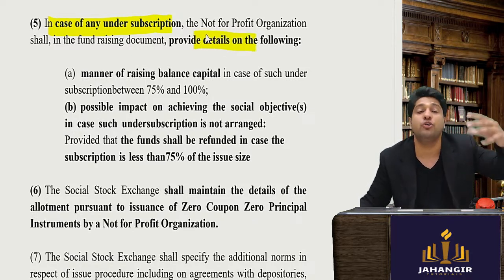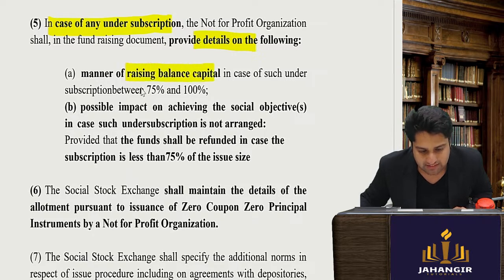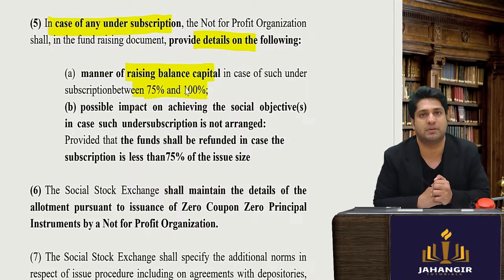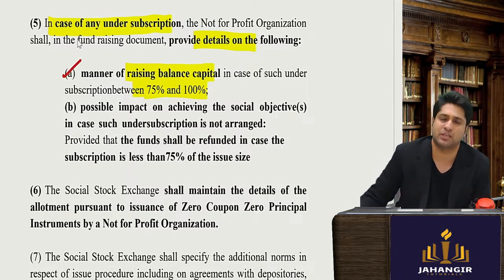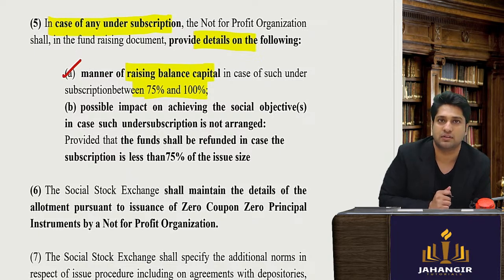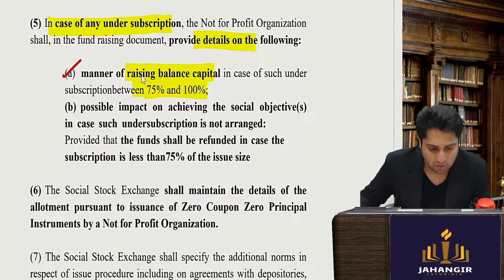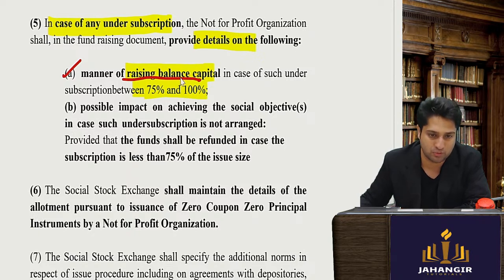First, how do you plan to raise the money? If the money is raised between 75% to 100%. We know that the minimum subscription is 75%. But what if I got 80%? So 20% is deficit. So I will have to tell how I plan to raise the balance amount in case the subscription is between 75% to 100%.